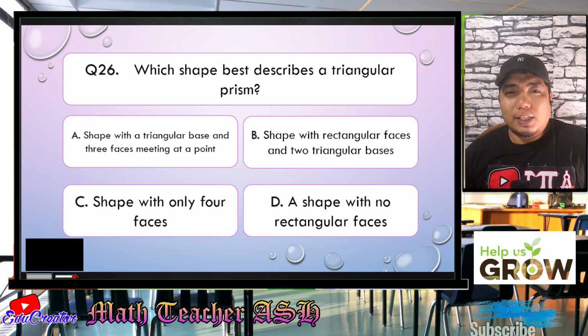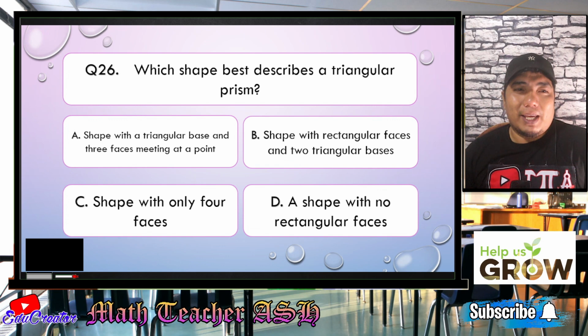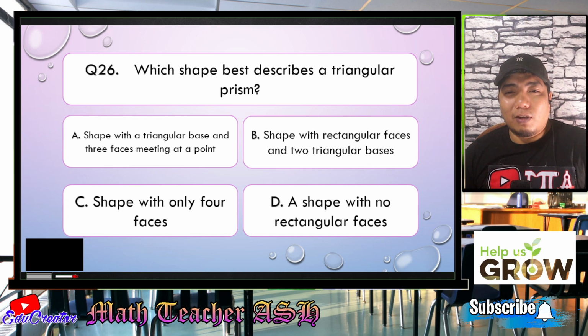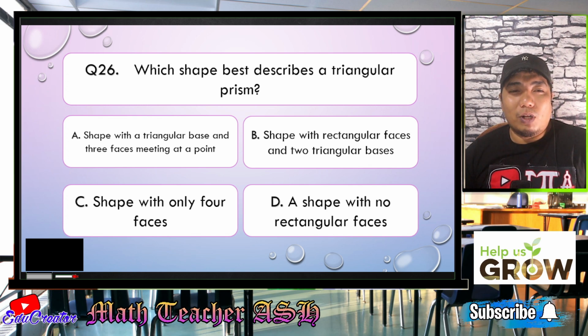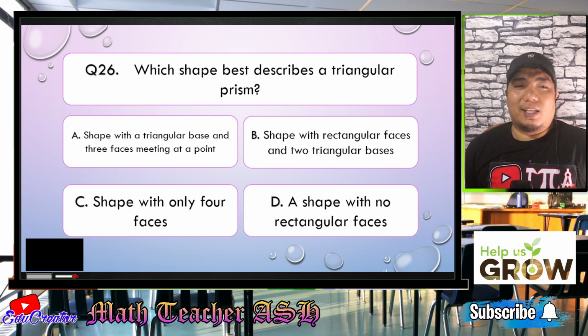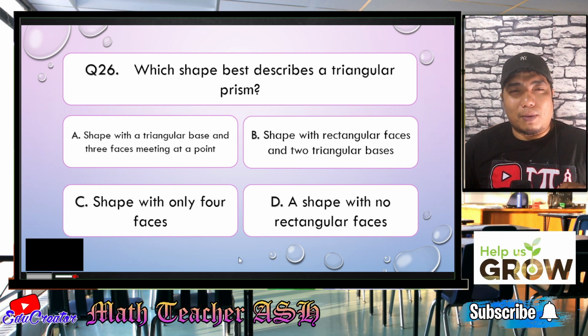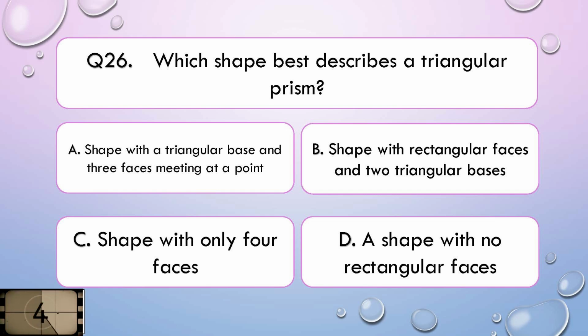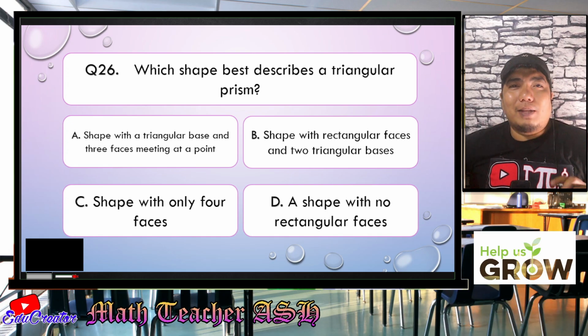Which shape best describes a triangular prism? Is it A, a shape with a triangular base and 3 faces meeting at a point? B, a shape with rectangular faces and 2 triangle bases? C, a shape with only 4 faces? Or D, a shape with no rectangular faces? I'll give you 5 seconds to think about your answer. Alright, my dear math learners.